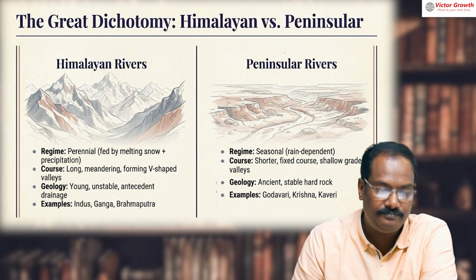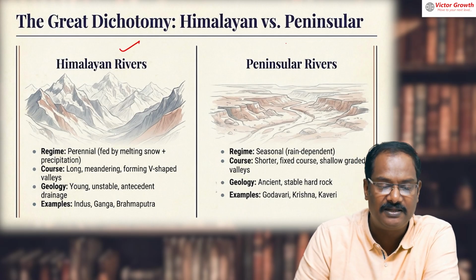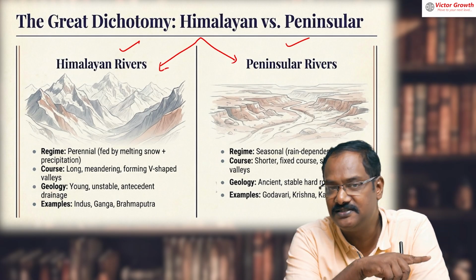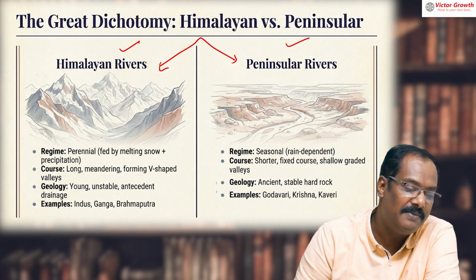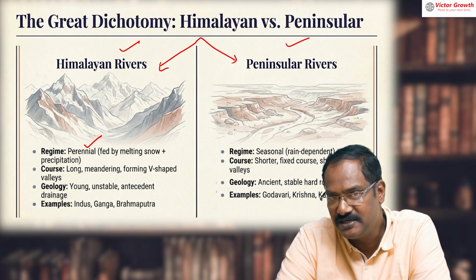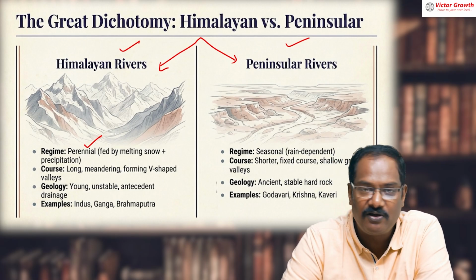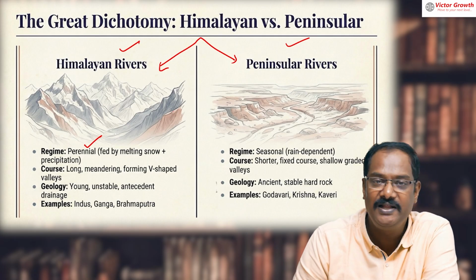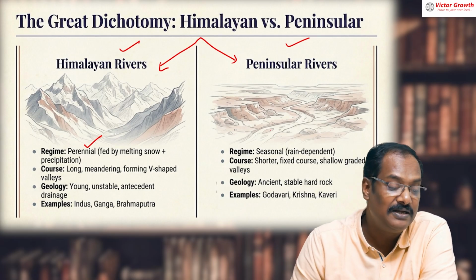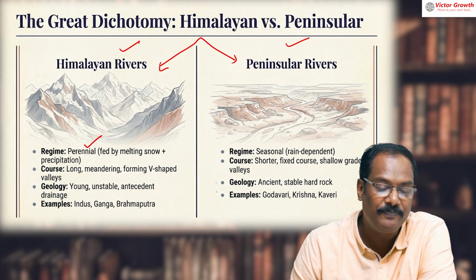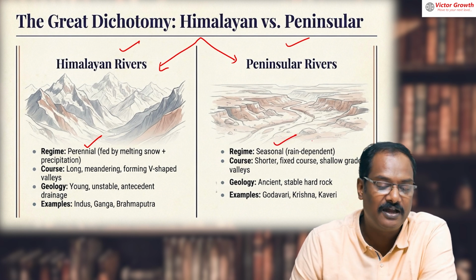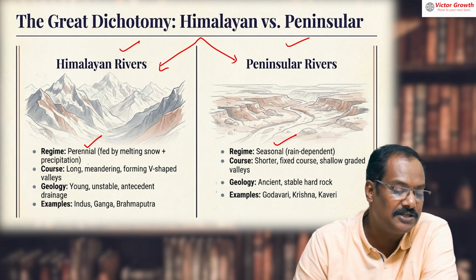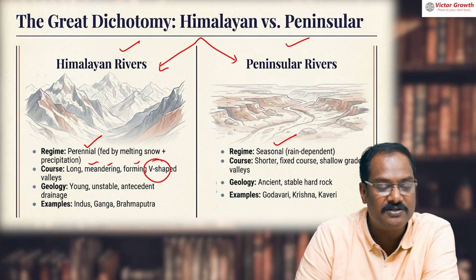Now what is the difference between Himalayan rivers and the peninsular? The basic division of the Indian river drainage system is the Himalayan river system and the peninsular river system. The Himalayan river system we have already seen in physiography itself. They are perennial, because not only the monsoon water, but also the glaciers give them water. Peninsular rivers are only rain dependent, so they are seasonal. Himalayan rivers are long, meandering, V-shaped because they are very youthful.